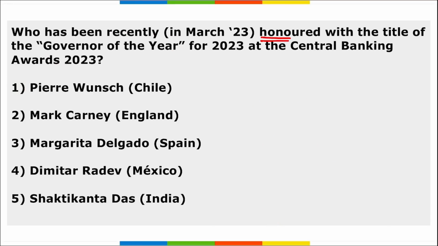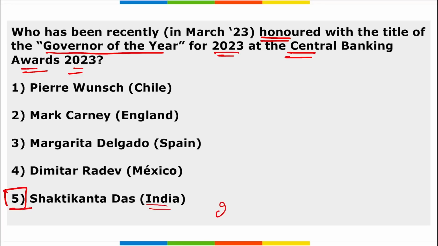Next, who has been recently honored with the title of Governor of the Year for 2023 at the Central Banking Awards 2023? He will be Shaktikant Das, right? And he is the Governor of India. He has been honored with the Governor of the Year title for 2023 during the Central Banking Awards, right?